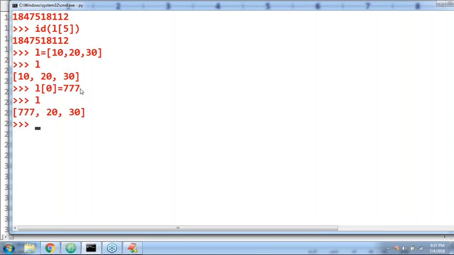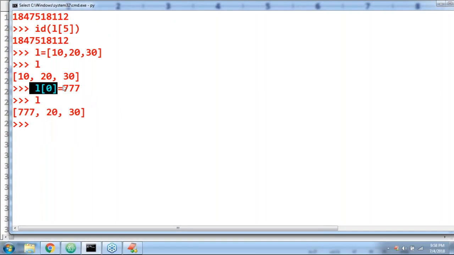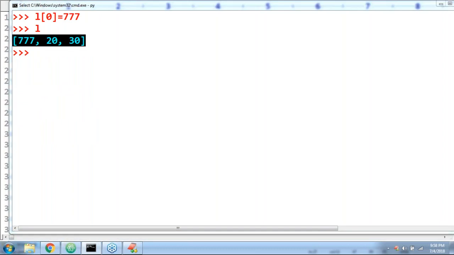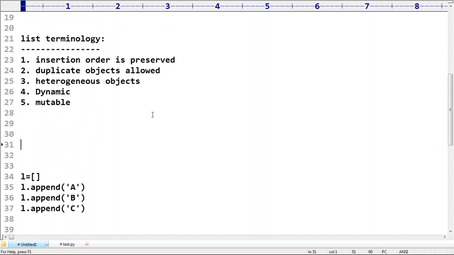777, 20, 30. Oh, 10 replaced with 777. It means once we create a list object, we are allowed to change its content. If we are allowed to change its content, no problem. In the existing object only, the content will be changed. That's why this list is mutable. Remember that, list is mutable, because we are allowed to change the content. After changing the content, if you print L, we are going to get 777, 20, 30. Any doubt?